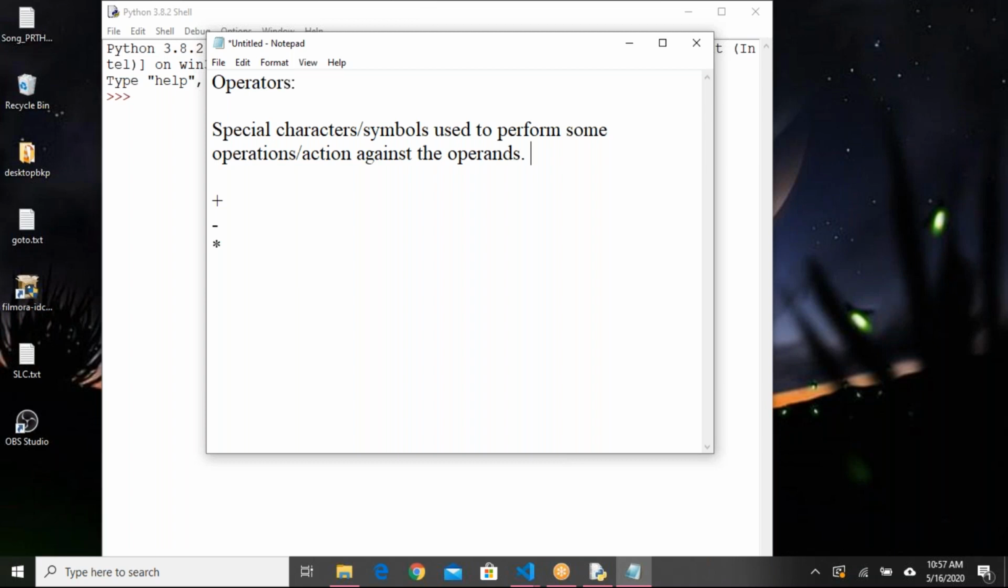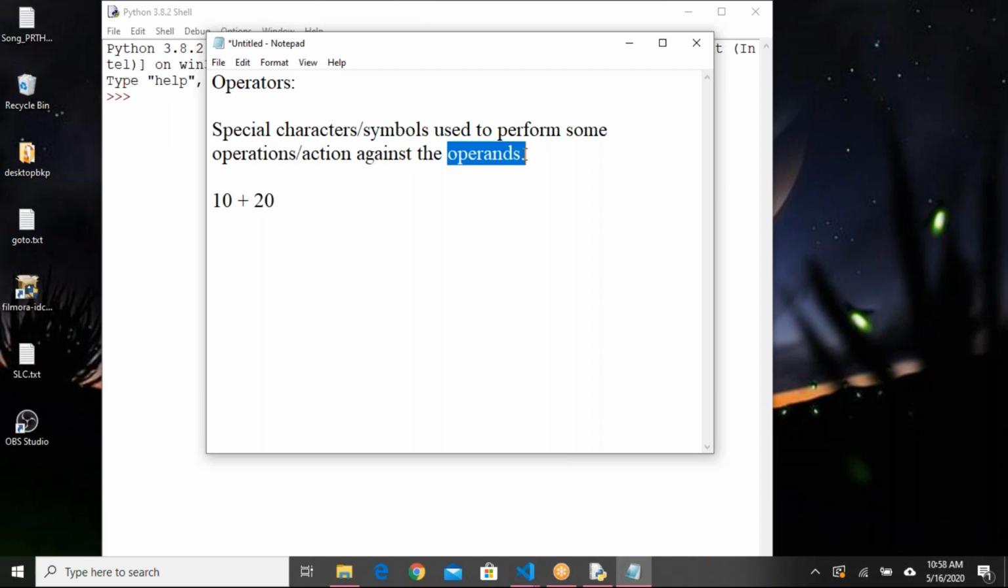Again, I'm using a new word, operands. What does it mean? Say for example, I'll write 10 plus 20. Here plus is known as the operator. 10 and 20, which are on the left hand side and right hand side of the operator, are known as operands. What operation will it do? When you use the plus symbol, the mathematical sum will be calculated and returned.